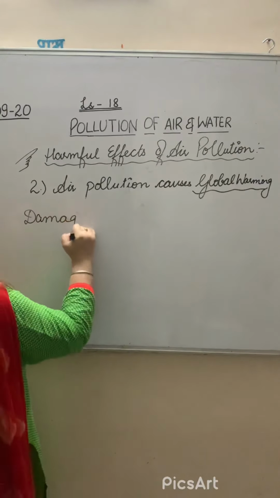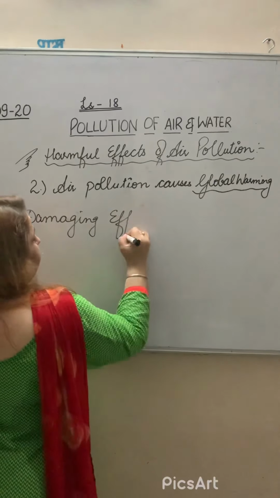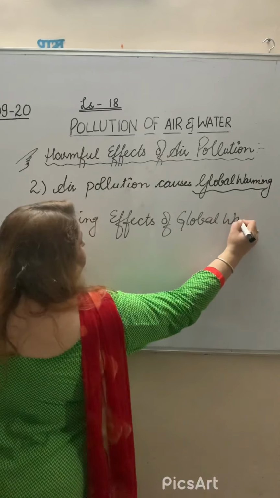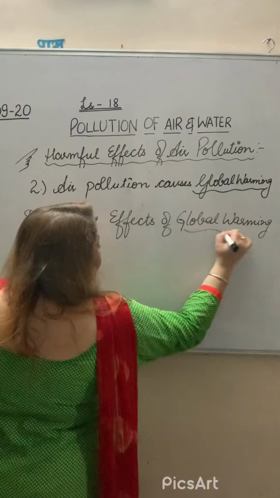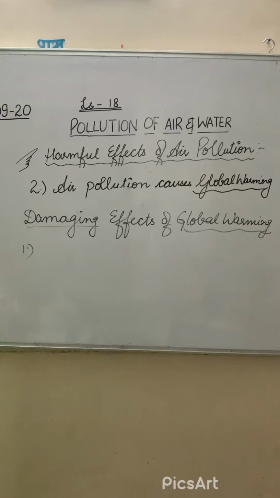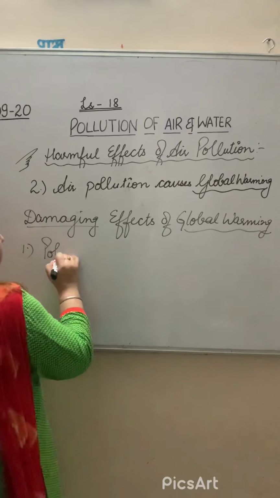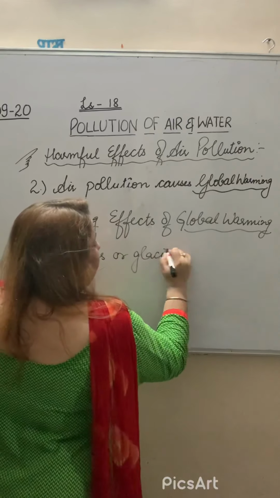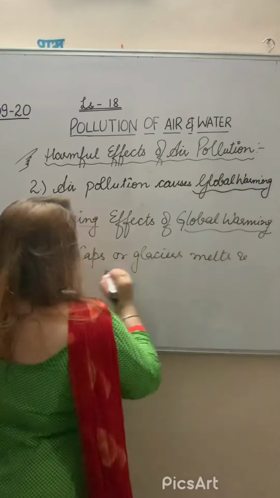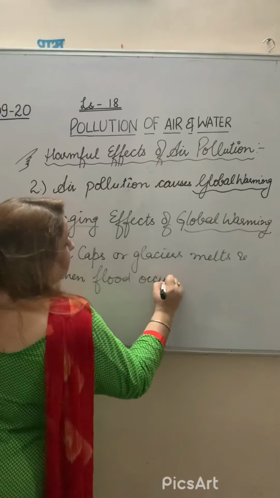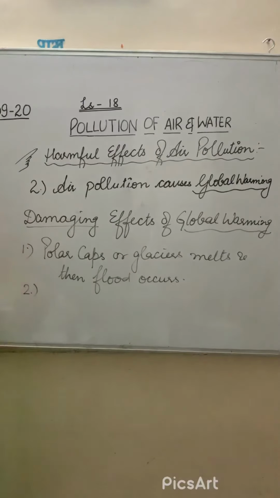Damaging effects of global warming. What are the different damaging effects of global warming? Number 1, as I told you, the polar caps melt, or glaciers you can say melt, and then floods occur. This will disturb the agricultural ways. Climate and rainfall patterns change.